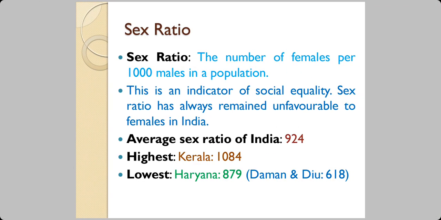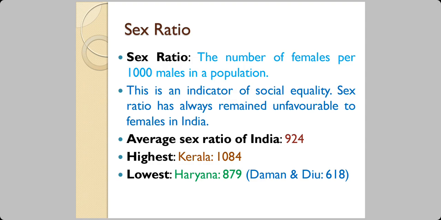Now let's talk about something known as sex ratio. Again, this is important for you because it's repeated in standard 12. We're talking about the number of females when you compare to 1000 males in a population. Understand that. There are countries which are comparing it the other way around. But in our country, take this: the number of females per 1000 males in a population is known as sex ratio. Now, the average sex ratio of India is 924. It means for 1000 males, there are 924 females.